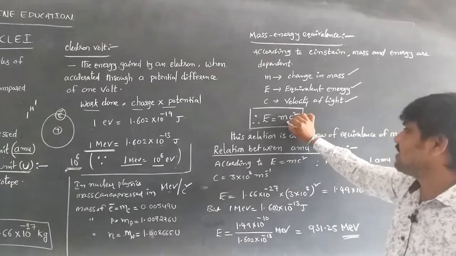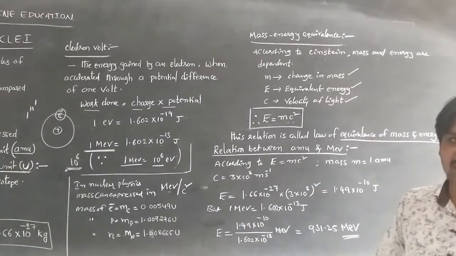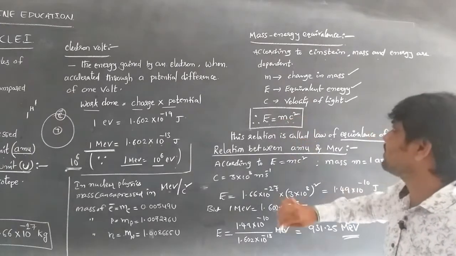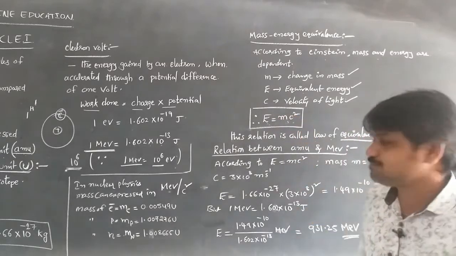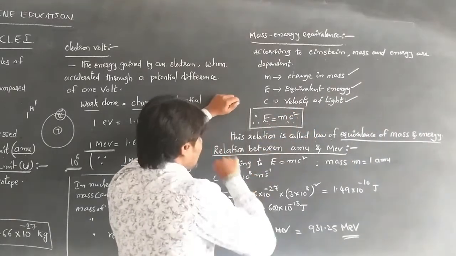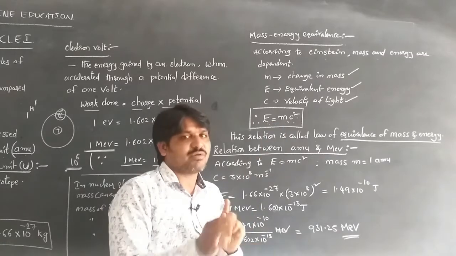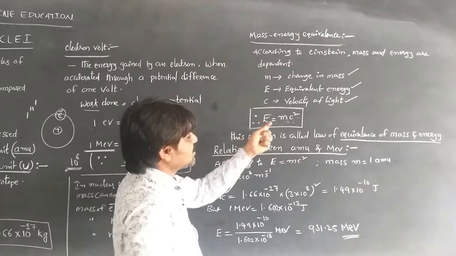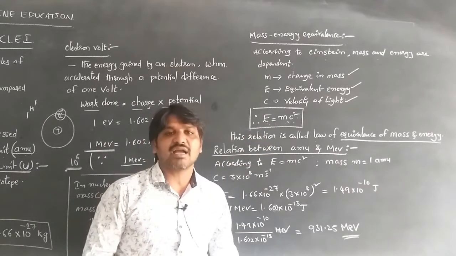This relation is known as the law of equivalence of mass and energy. By using this relation, we can assume that energy and mass can be converted from one form to another, so by using this equation we can get the relation between the atomic mass unit and mega electron volts.